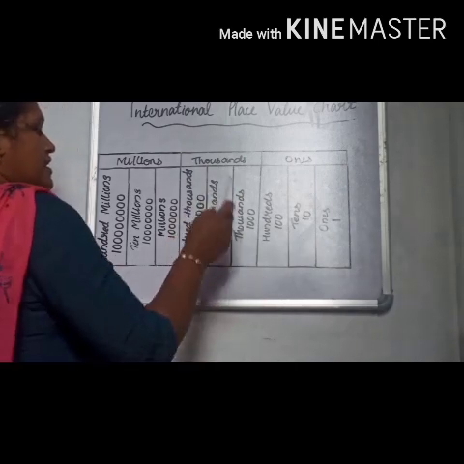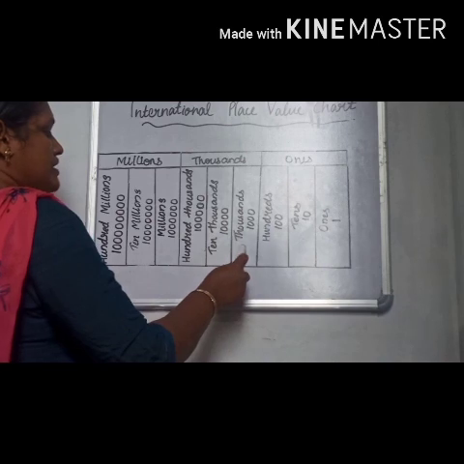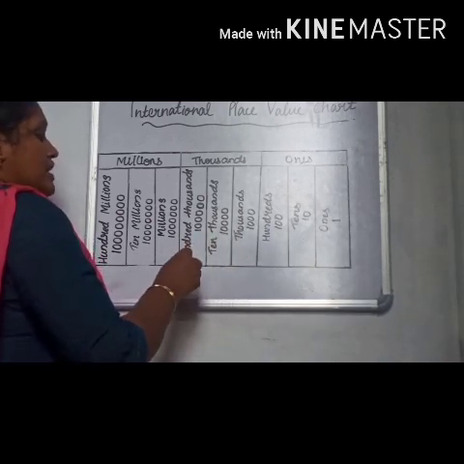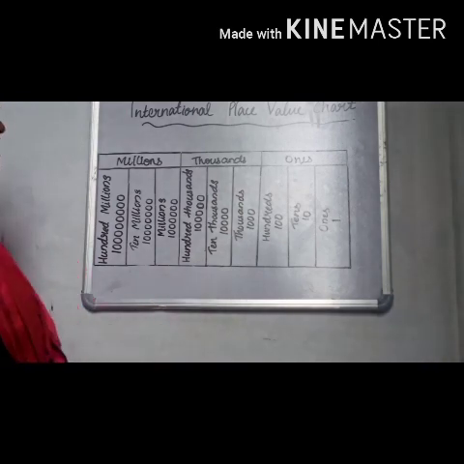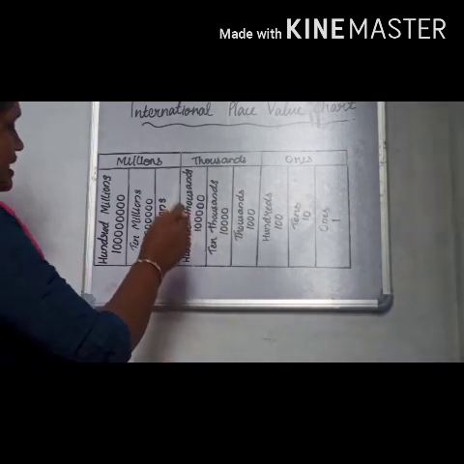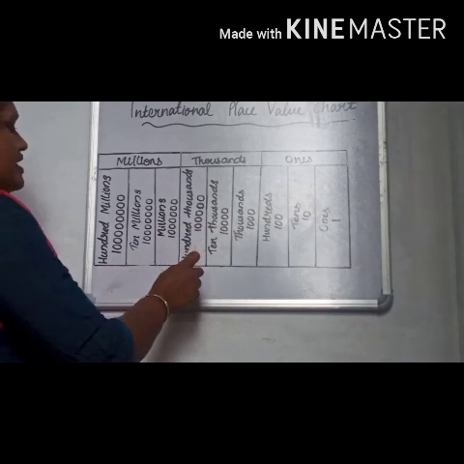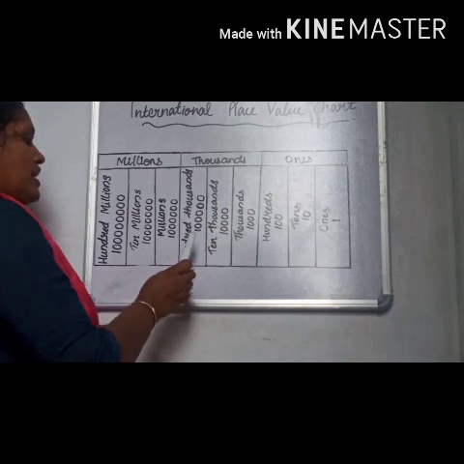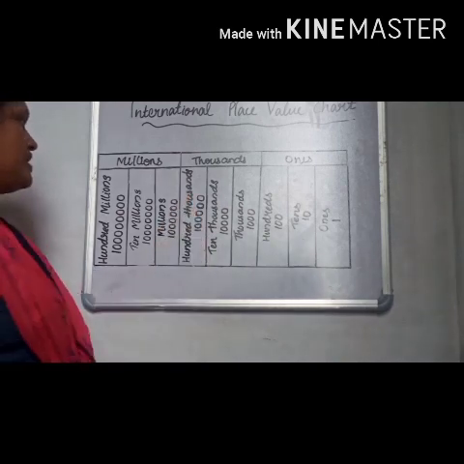In thousands period, here thousands place, 10,000s place and 100,000 place. Here in Indian place value chart, it is 1 lakhs place, but here in international place value chart it is 100,000.